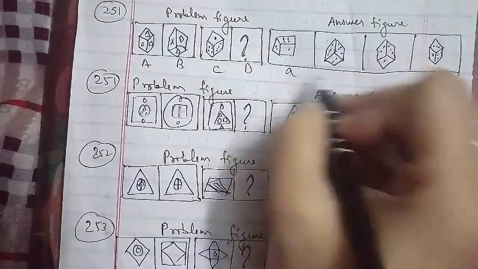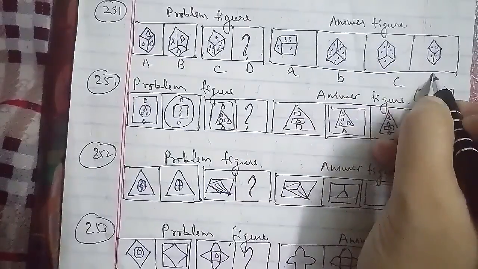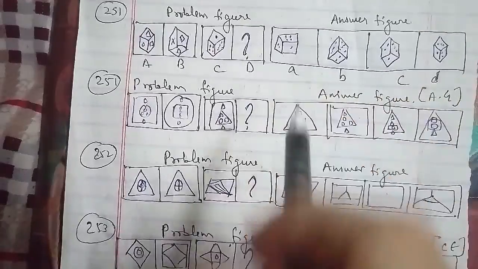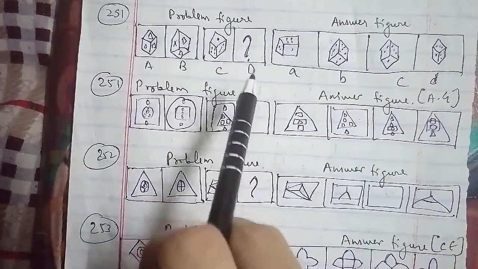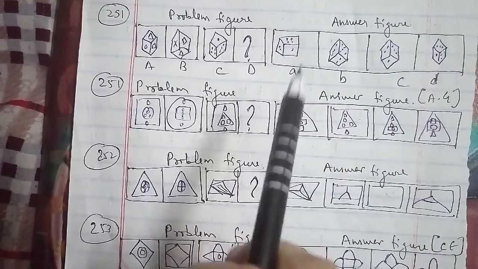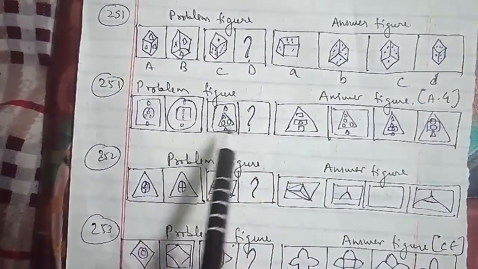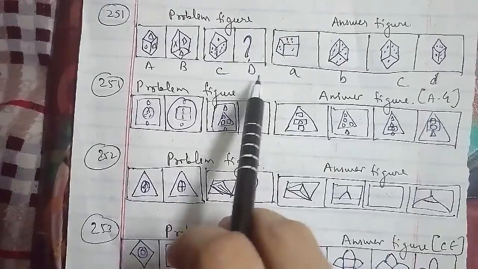In the same cases, the dice gets inverted along with its content, the element on the top gets inverted and the element on the left-hand side gets replaced by a new element. We can say that the missing figure which we have to find out here is C, which will be the right answer for this question as well.